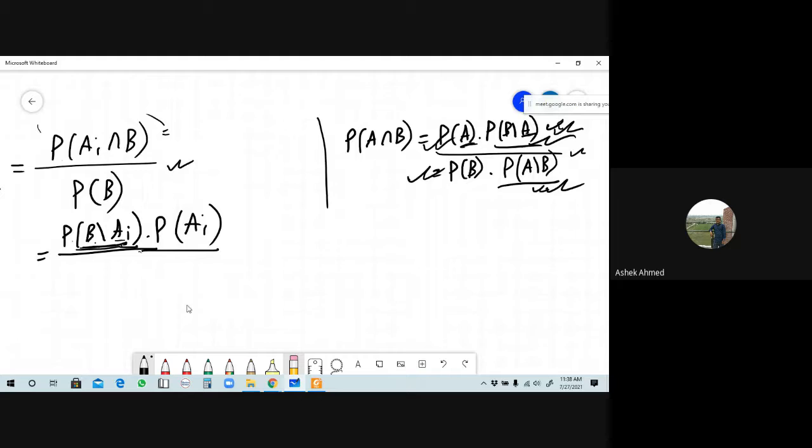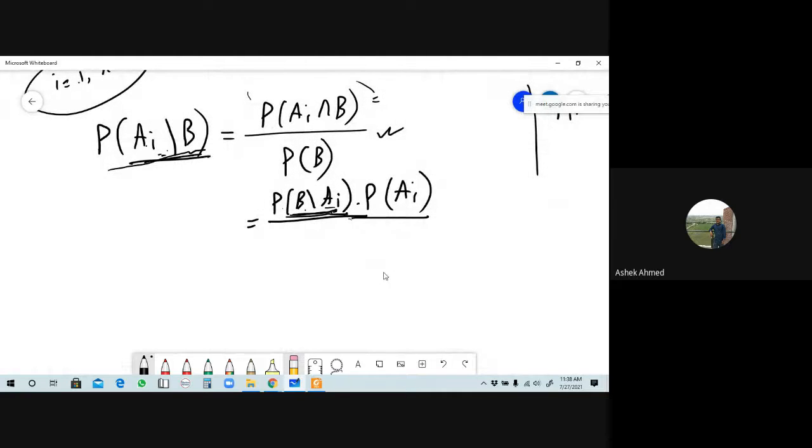Okay, but here in the Bayes theorem, probability of B will be called the law of total probability. Law of total probability. Total means we have to sum. How many elements of I are here? n elements. I is 1 up to n. Is it right? What was I? 1 up to n, all terms. What do you have to do? In the numerator form that we have, we have to substitute the values of I from 1 up to n and sum. This is the law of total probability; total means sum. Is it right? Respond. Yes, sir.